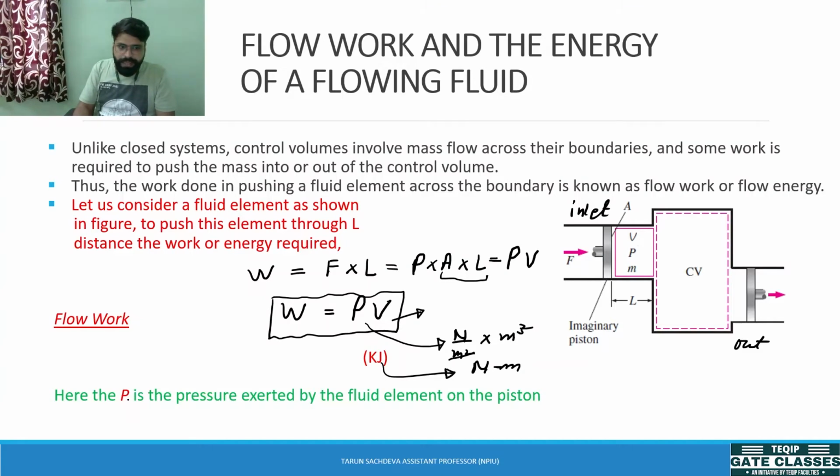Okay. So P is what? The pressure. Pressure exerted by the fluid element on the piston. This fluid element will also give a reaction to this piston, which is assumed. ये यहाँ पे कोई piston है नहीं, ये हमने just assume की for the analysis. So this can be visualized as a layer, the combination of fluid particles. और अगर हम उसको एक piston की तरीके से समझें तो हम उसको analysis में ला सकते हैं that W will be equal to P into V.